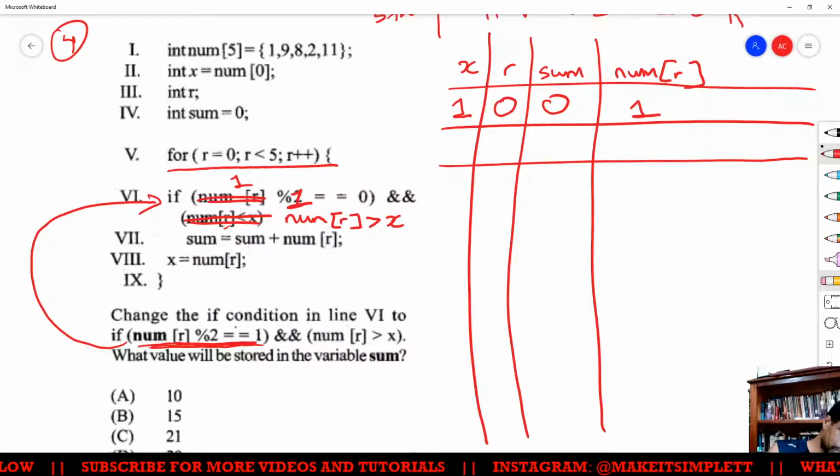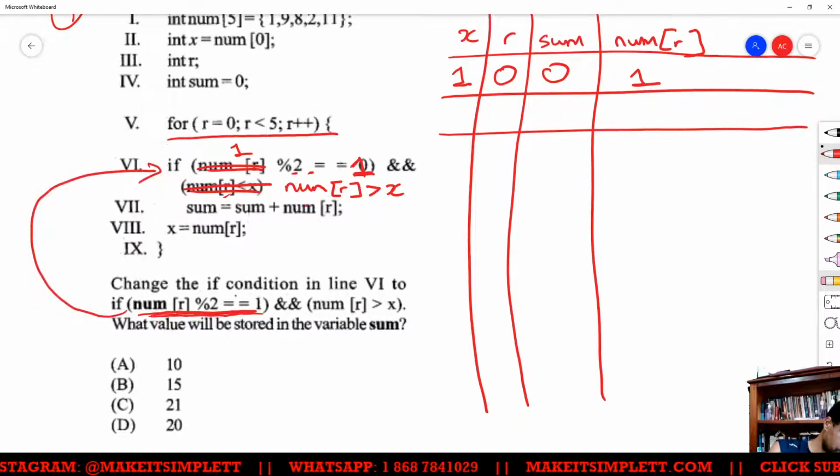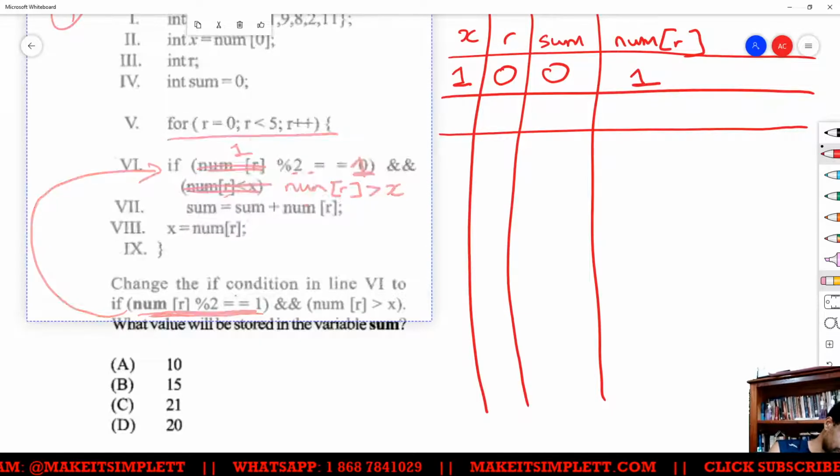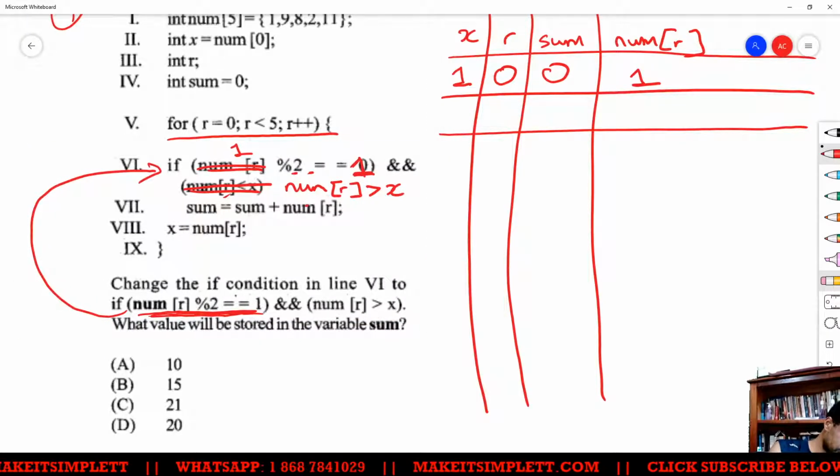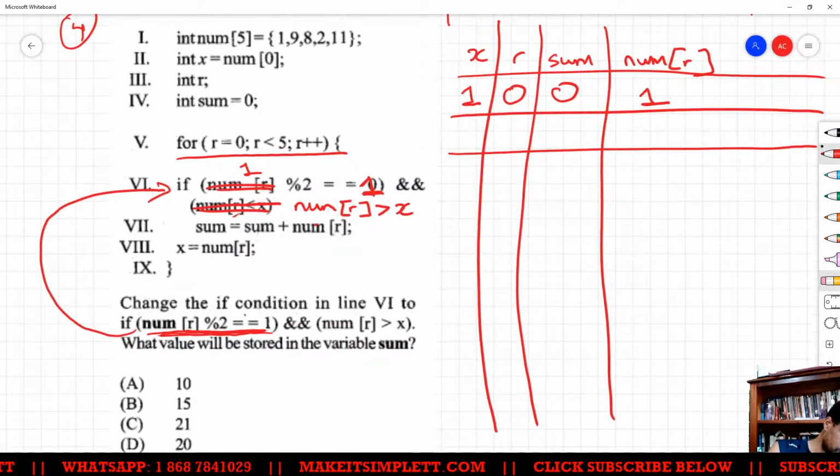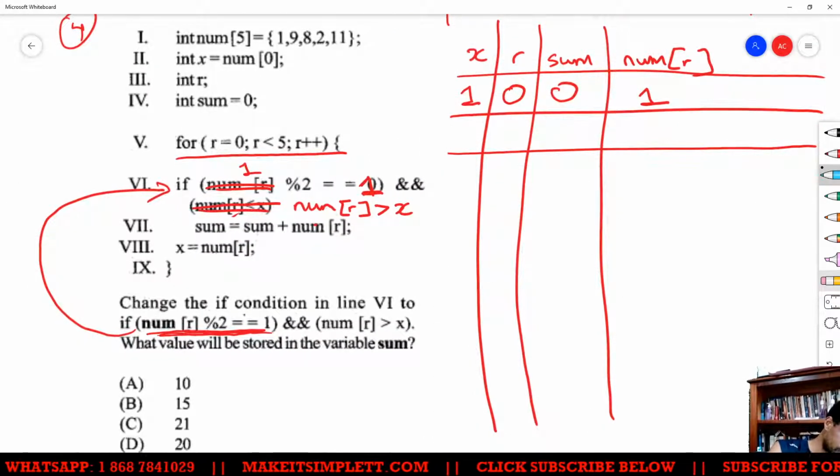Is there a remainder? Sorry, num r mod 2, my bad. It's represented as 1 here, so num r mod 2 is equal to 1. So it's 1 mod 2 equal to 1. Do we get a remainder? Yes, we do, because 1 mod 2 will have a 1. So that means this is true.